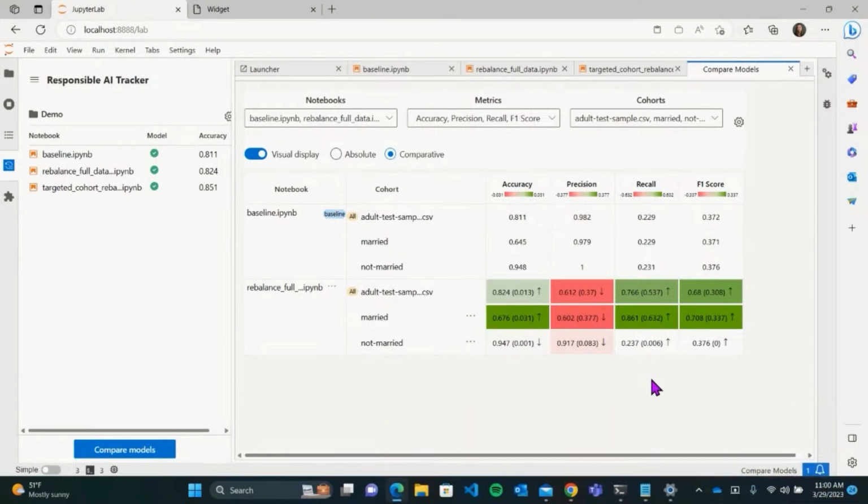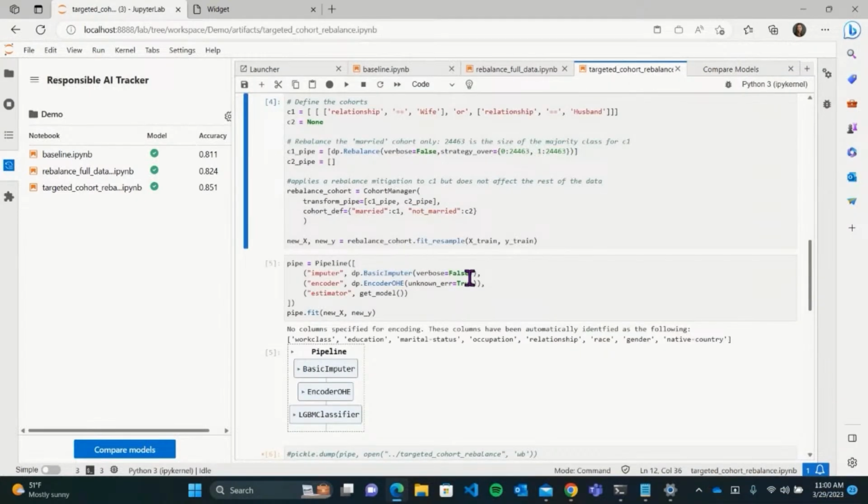Okay, so our last notebook here. What I want to do here is focus on the married cohort. Again, using our cohort manager class, we can create the cohorts very nicely. And this time I'm not just using the cohort manager to plot the label distribution, but rather to fit two different transformation pipelines.